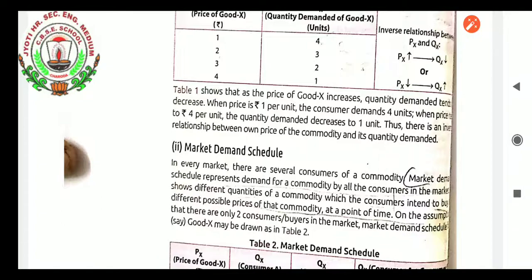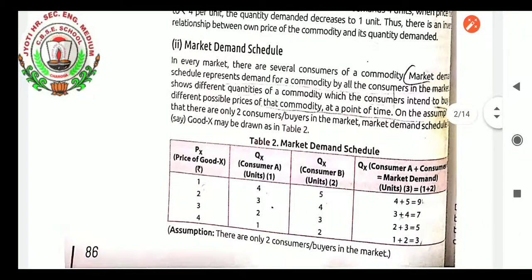Market demand schedule: here it is the demand schedule which shows, at a certain price, what is the demand for a particular commodity by different consumers. It is known as the market demand schedule. In every market there are several consumers of a commodity. Rich people will purchase more even if the price increases, but a poor consumer will be purchasing as per the capacity of their income. So the market demand schedule represents demand for a commodity by all the consumers in the market, showing different quantities of a commodity which the consumers intend to buy at different possible prices of that commodity at a point of time.